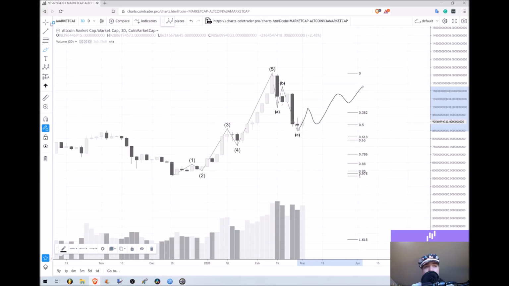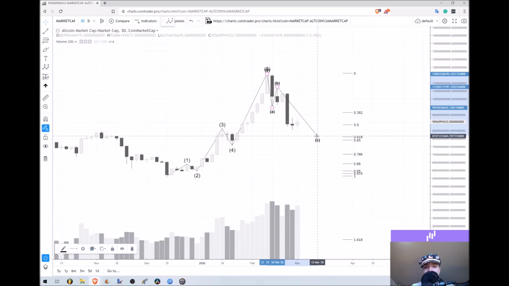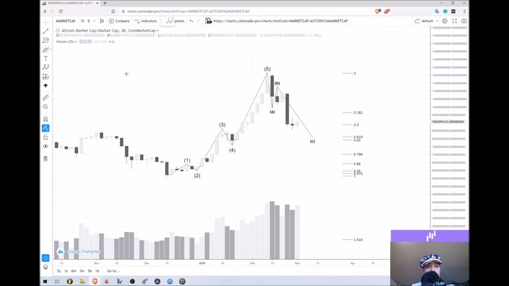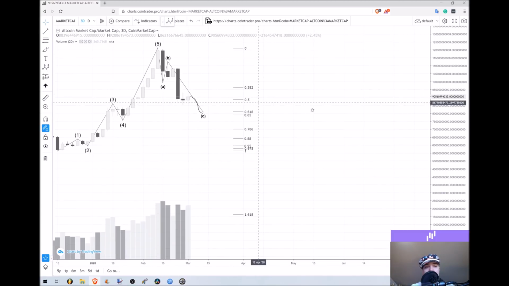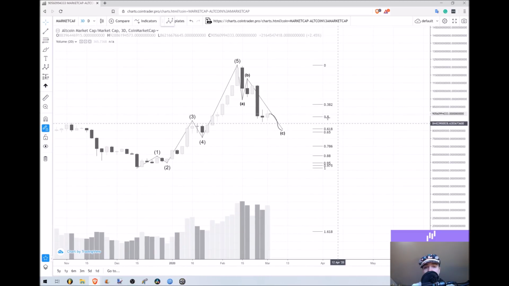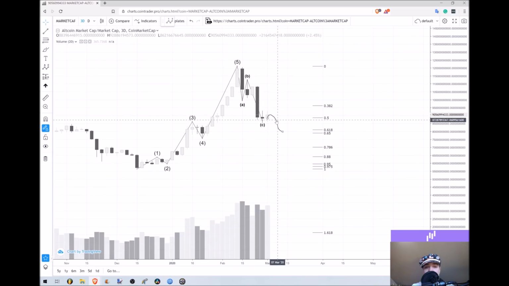There could be one more swing low in this C wave though, if we're talking short time frames. There could be one more swing low, meaning that this candle fails and we go in for maybe 80 billion in total altcoin market cap. But currently I really am watching that 50% level first. If it doesn't hold, then yeah, we might see one more low before that ABC is completed. But right now I'm just going to draw it like that, and we'll just assume that it's completed. But I want you guys to be aware of that secondary alternative.